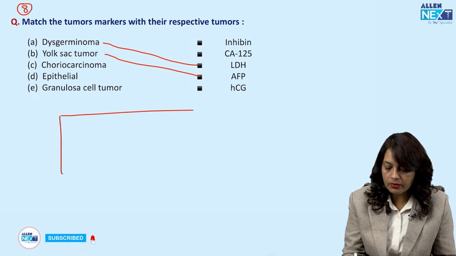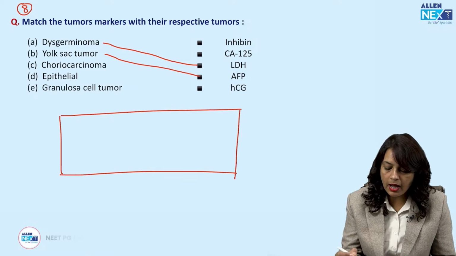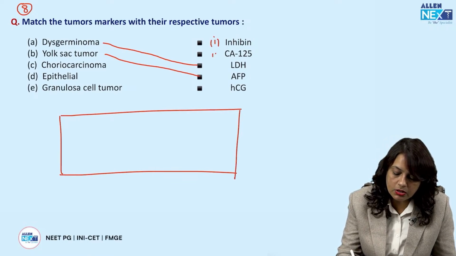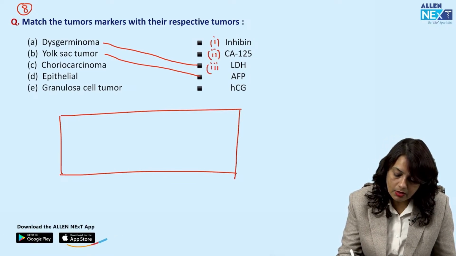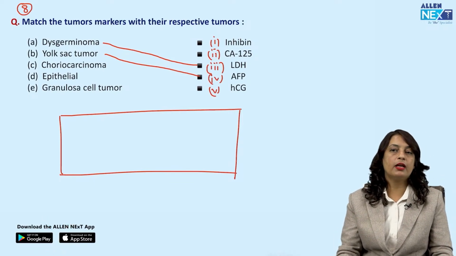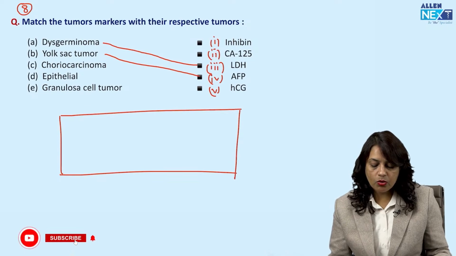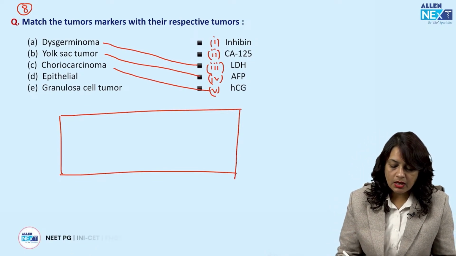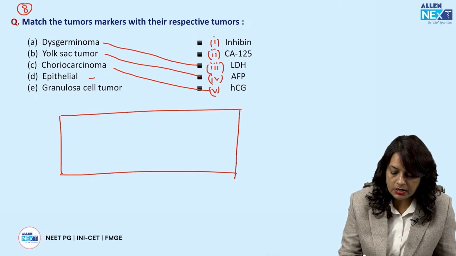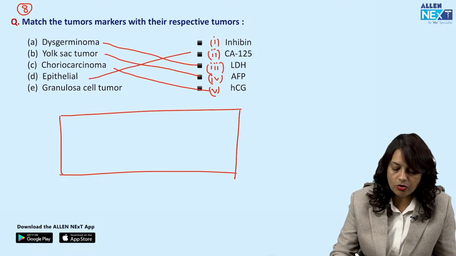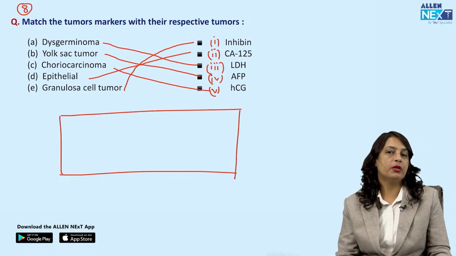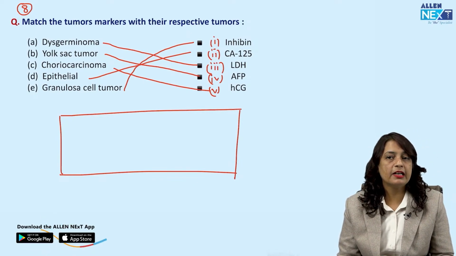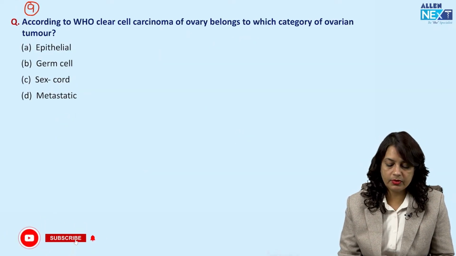Now, in this question, which was asked in INI-CET, the options were given in a block, and here also the numbering was given. So, we can just do it like a match the following format. Choriocarcinoma, the tumor marker is beta HCG. Epithelial ovarian tumors, it is CA125, and granulosa cell tumor, it is inhibin. So, I hope it is a very, very clear-cut, straightforward question.